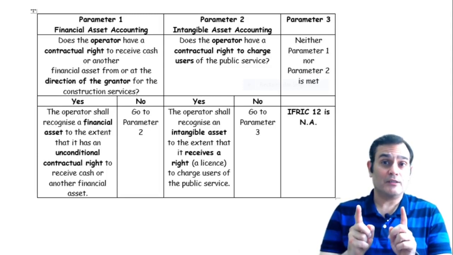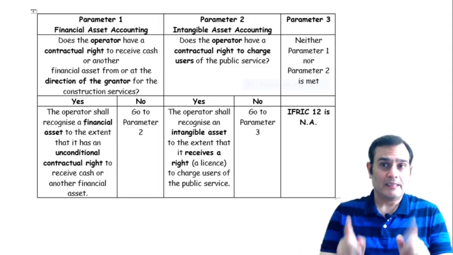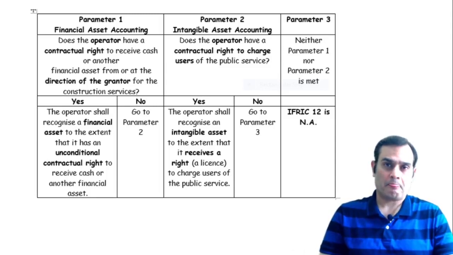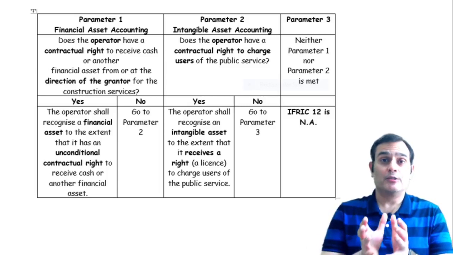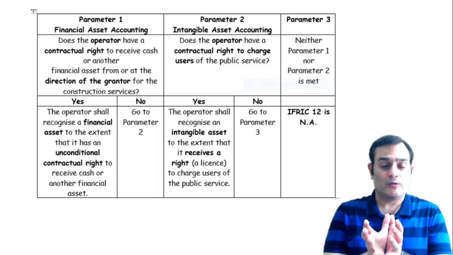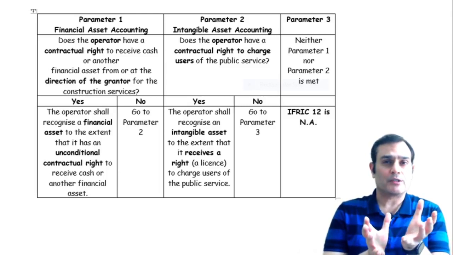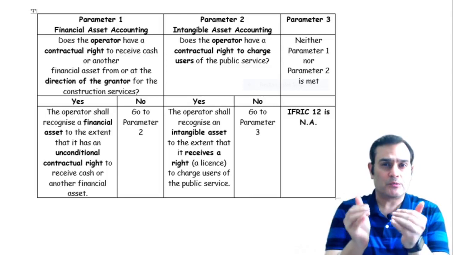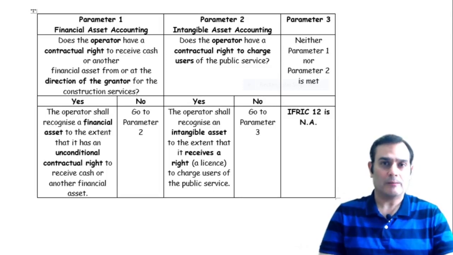Mind you, I'm saying you're falling in none of the two. Then in this particular case, IFRIC 12 is not applicable. It is also possible that your particular accounting falls both in financial asset accounting and intangible asset accounting, which is what you call a bifurcated model.